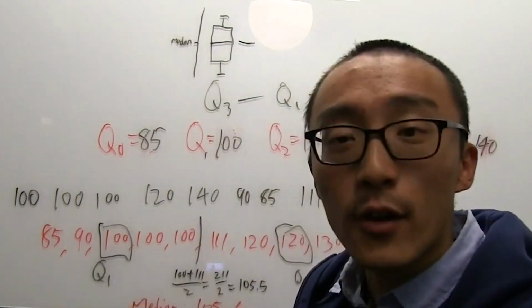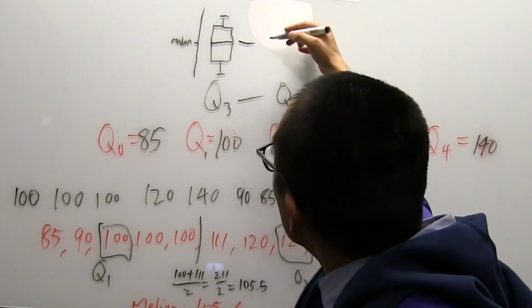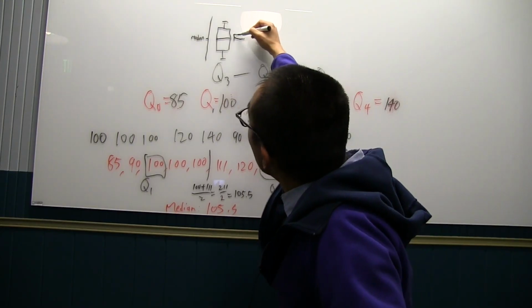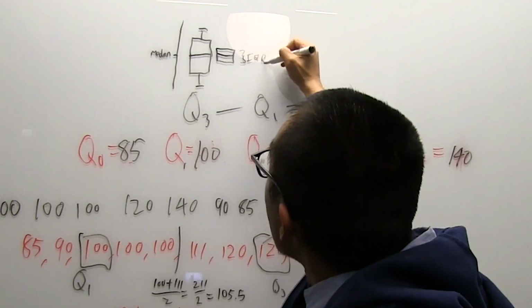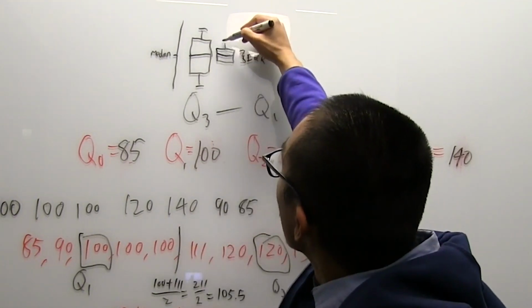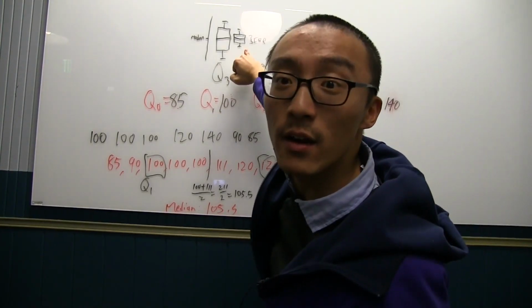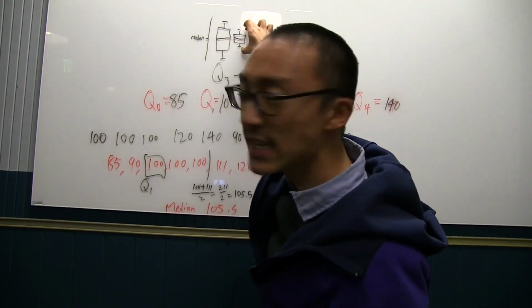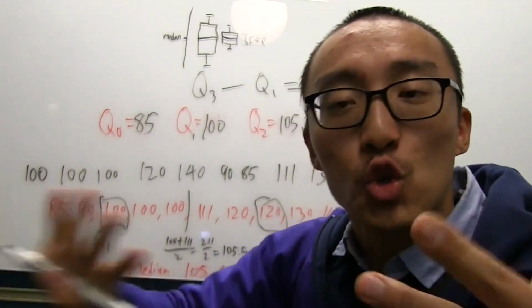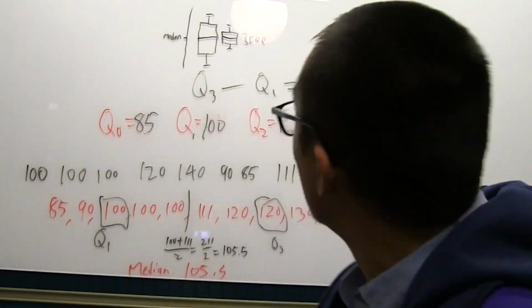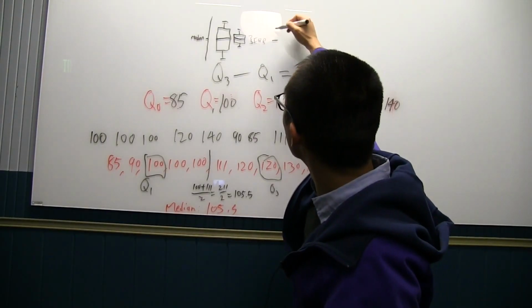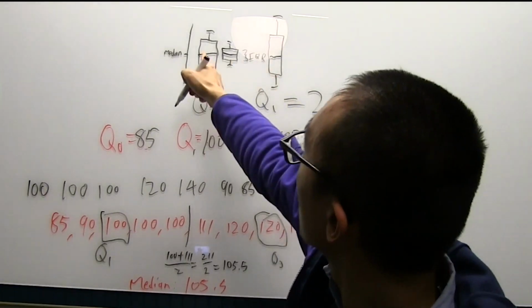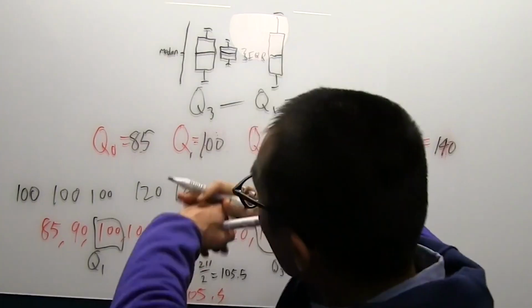I did another survey. Let's say another company, the median was also 105. But what if the interquartile range was actually much smaller? So it was like this. This right here is very different from here, even though the medians are the same. So this gives you a bigger story of the data you're dealing with. Imagine something like this. The median's the same. The middle 50% is much more distributed.